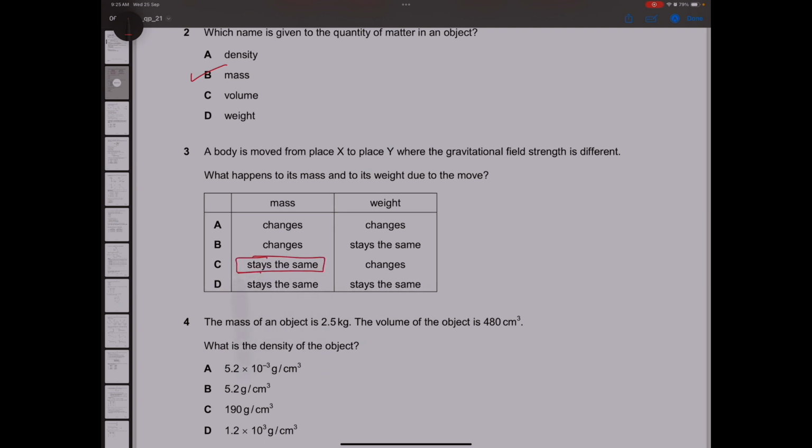Now we know that we have to pick between option C and D. And weight is given by m into g. Since the gravitational field strength is changing, the weight will also change depending upon the gravitational field strength. So mass stays the same, weight changes. Option C will be the correct answer.